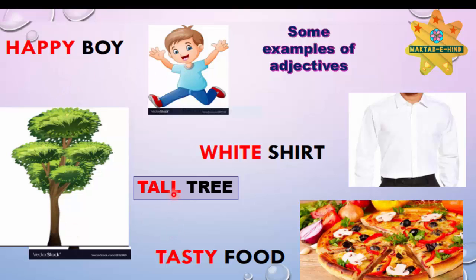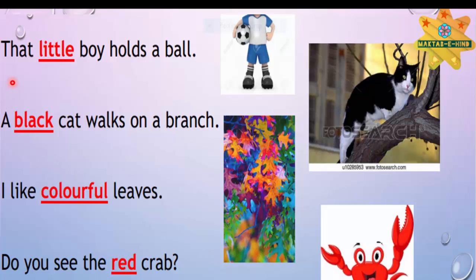Tall tree. Here the tree is very tall, so tall is an adjective of a tree. In this picture, look at this boy. He is looking happy. So happy is describing his character. So happy is adjective. Now look at this shirt. It is white in color. So white is describing the color of the shirt. So white is called an adjective. Now here, this food is looking very tasty. So tasty is called an adjective. Let's see some more examples.